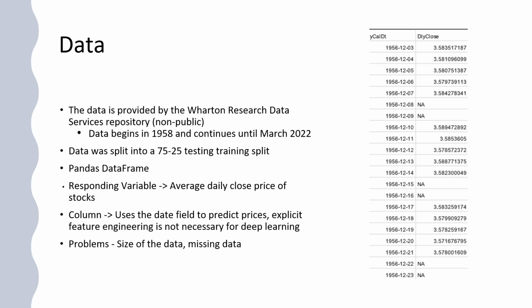Just for a note, that's not the same as what you see as the normal price for each day of the S&P 500, which is based on its market cap. We're predicting the average daily close price, which is a bit different. And we're using just a date field here to predict that, so no explicit feature engineering is necessary with these deep learning models, unlike machine learning. It was actually a massive dataset, with all of these stocks that have been in the S&P 500 since 1958, and so we really did fight some issues of size.